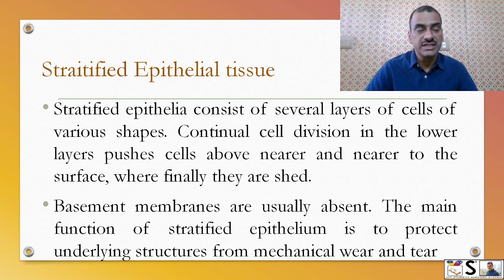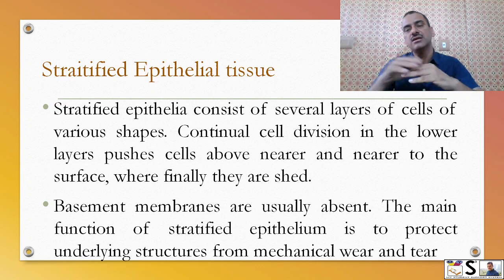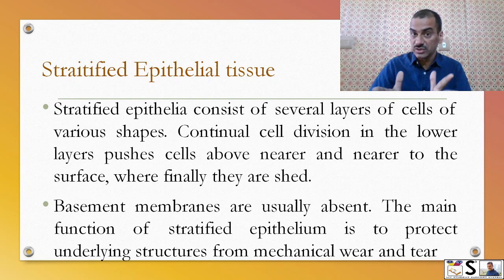Now the second type is stratified epithelial tissue. Stratified epithelia consist of several layers of cells of various shape. Continual cell division in the lower layer pushes cells above nearer and nearer to the surface, where finally they shed off. So the lower cells continue to grow and move upwards, and finally the last layer is removed. That's why we say the skin is changed continuously.